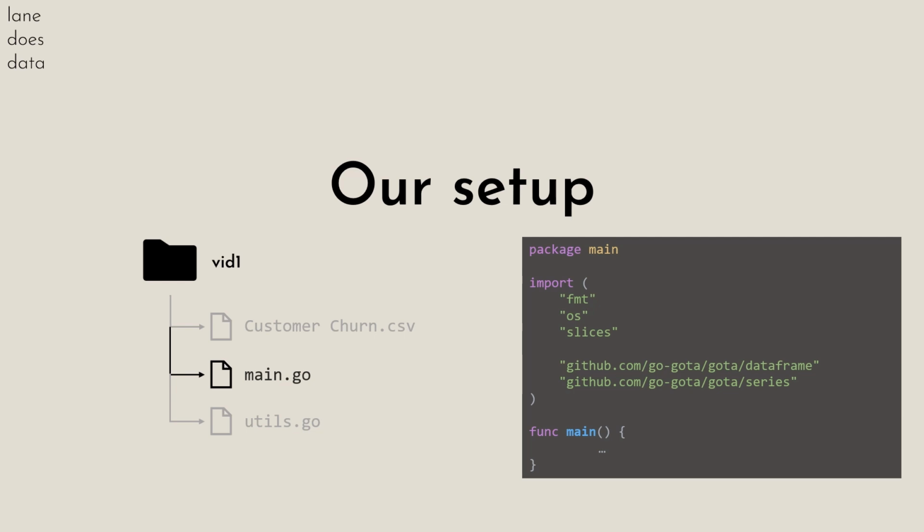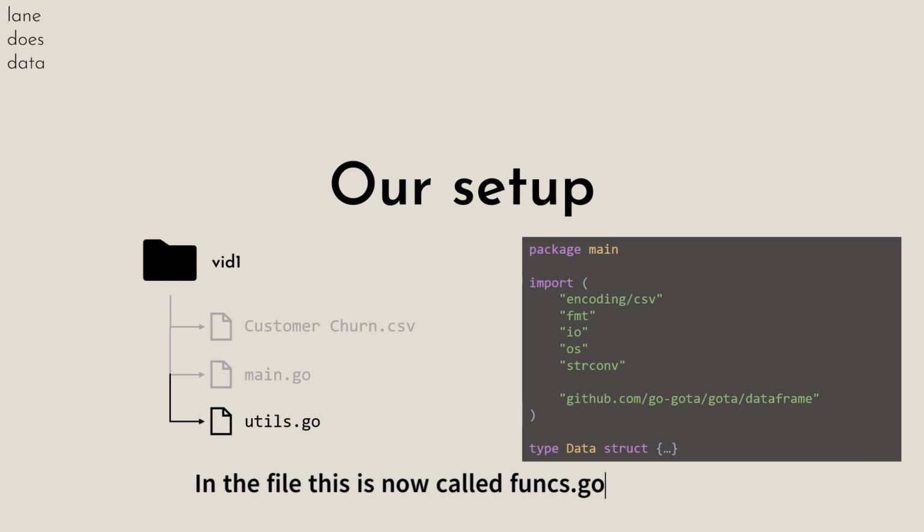In this function, we will call other functions from the utils.go file and explore the output of all of our code. If we take a look into the utils.go file, we'll see that we're holding all of our functions, variables, and custom types. I personally like to separate my working functions from my main functions in this manner just to make my code more readable. But the reality is you could combine everything into the main.go file and just have one big massive code block.